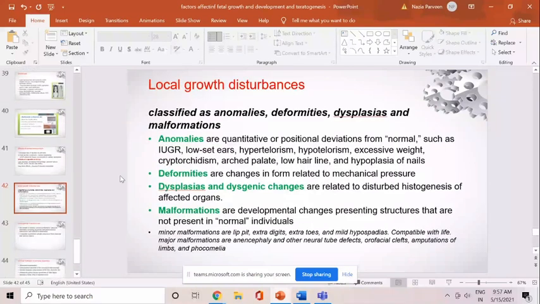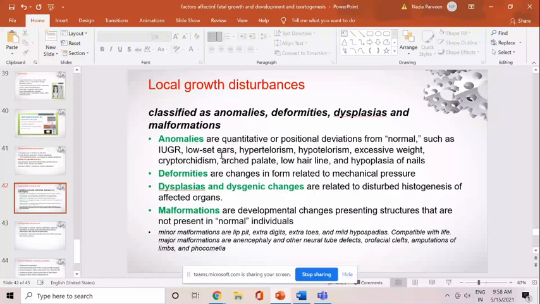There are some other local growth disturbances also. Local growth disturbances are classified as the anomalies, deformities, dysplasia, and malformation. These are the different terms which have different meanings. When we call as anomalies in the baby, so what are the anomalies? They are the quantitative or positional deviation from the normal, such as the IUGR, low set ears.